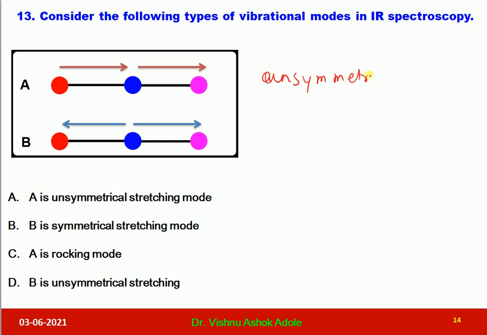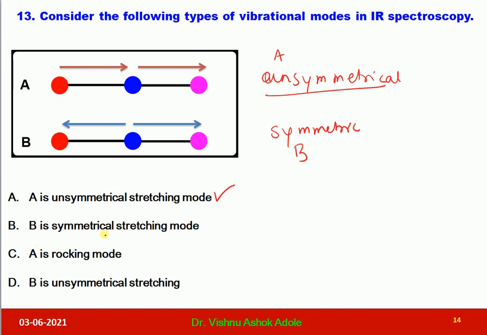So A is having unsymmetrical mode of vibration, and here in B this bond is stretched and this is also stretched. So this is expansion, this is also expansion. So this is symmetric. A is unsymmetrical and B is symmetrical, and it is given in which option? A is unsymmetrical. This is the right one.